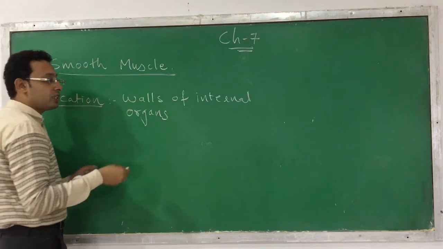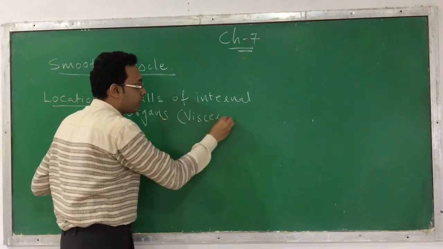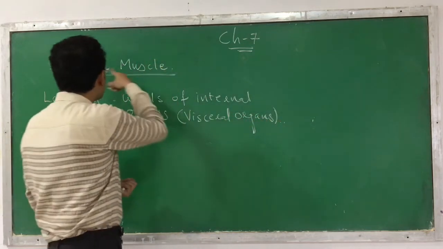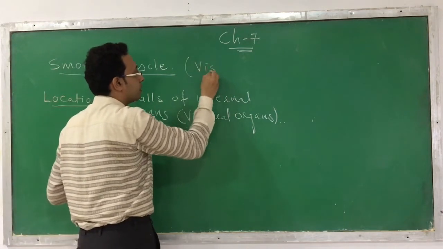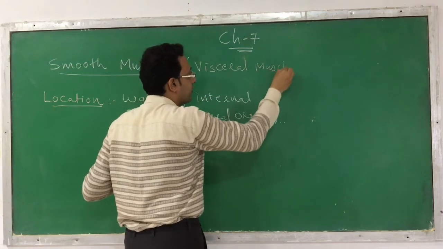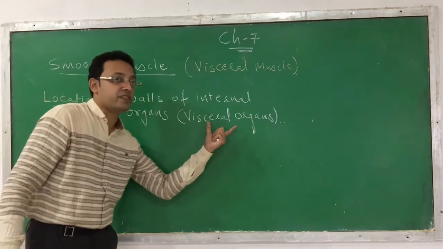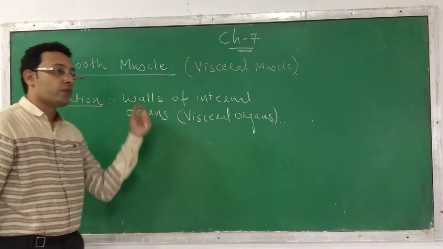These internal organs are soft in nature, so that's why we call them visceral organs. And that's why the other name of this smooth muscle is visceral muscle. Why do we call it visceral muscle? Because it is found in the visceral organs. Visceral organs means internal soft organs.